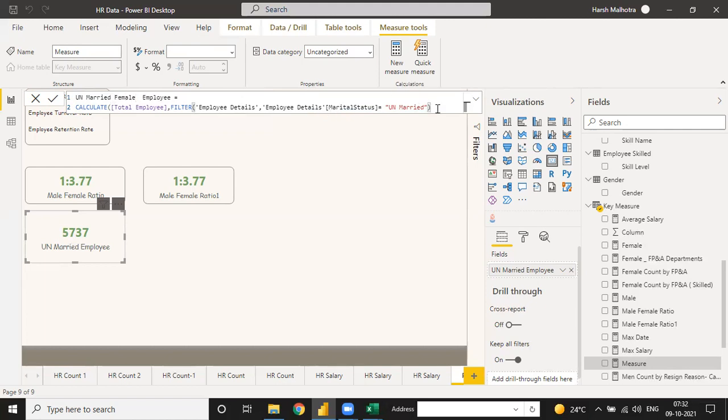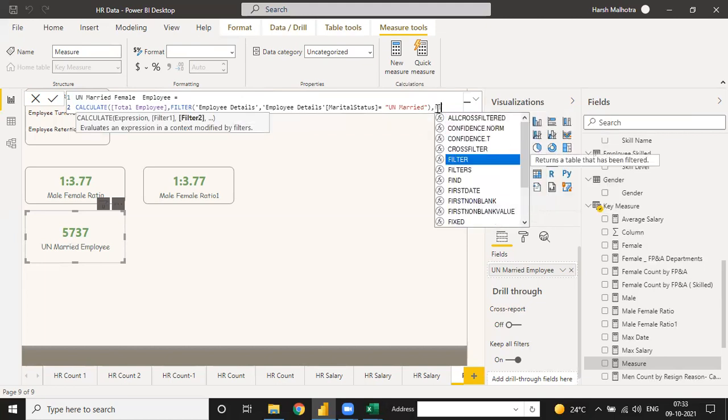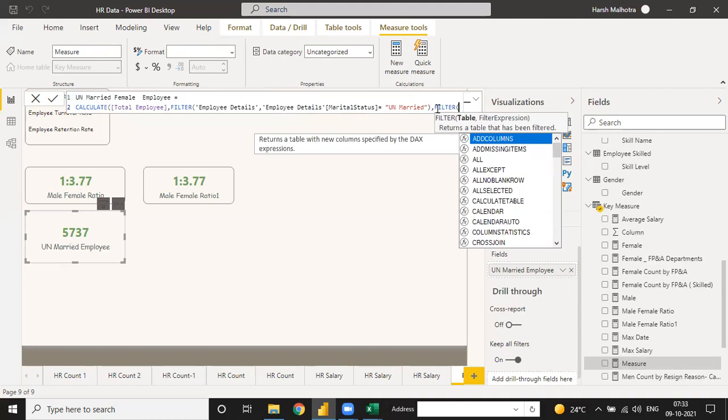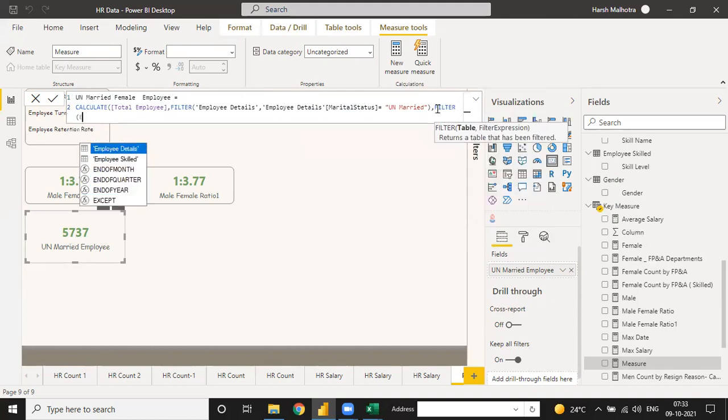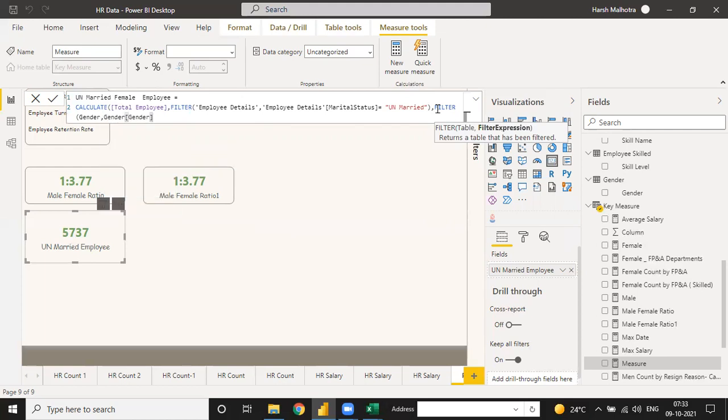So after that, calculate total employee, filter employee detail, and marital status is equal to unmarried. And then filter, and then again you can give a table name. Employee details table name, you can use a comma, table name as gender, gender equal to female.